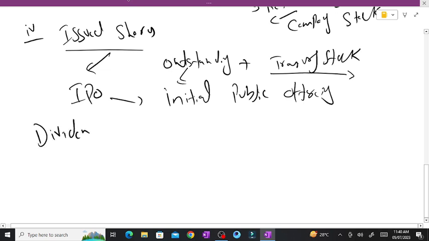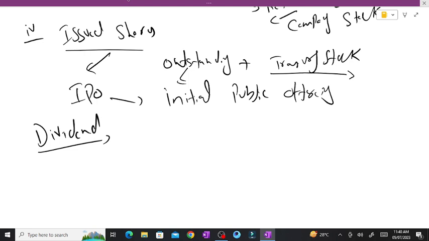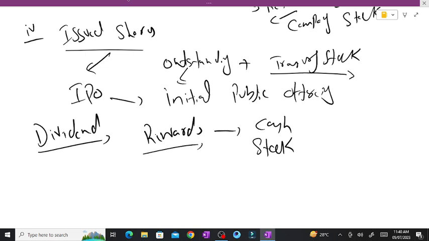What do you mean by dividend? Dividend refers to the reward. It could be in the shape of cash, it could be in the shape of stock, that the company gives to shareholders. You can say rewards, from profit and in the shape of shares.